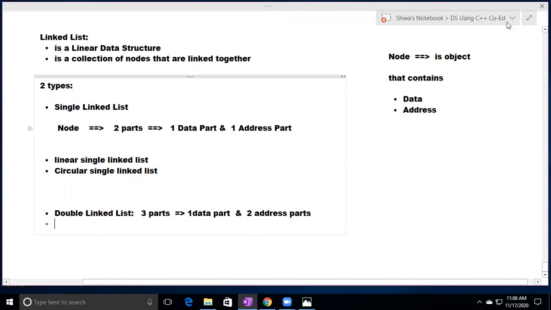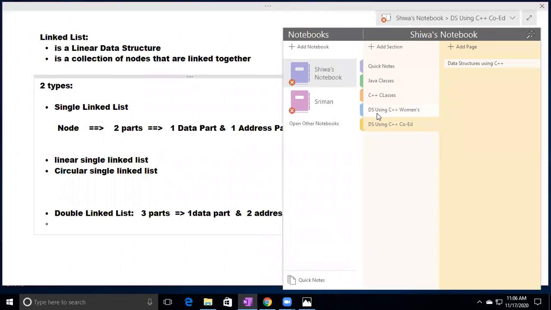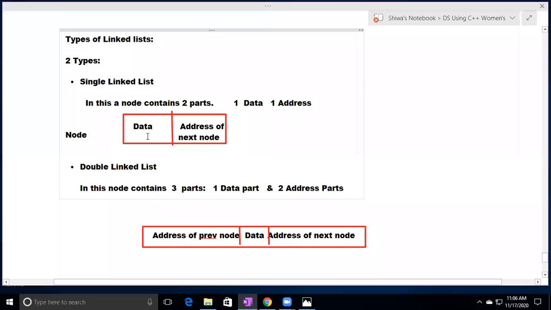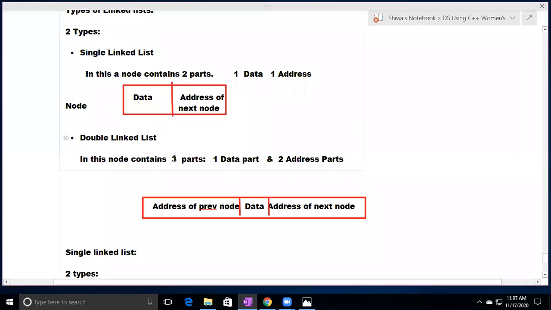So in the single linked list, node contains two parts. What are those? Data and address of the next node. In the double linked list, node contains three parts, one data part and two address parts.